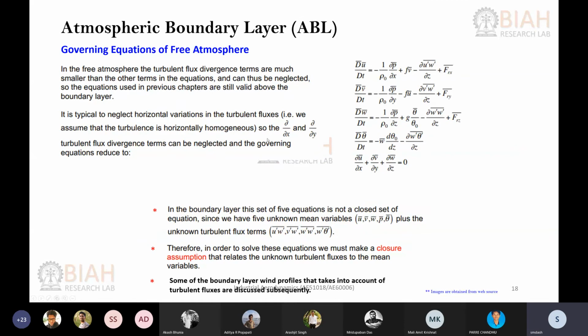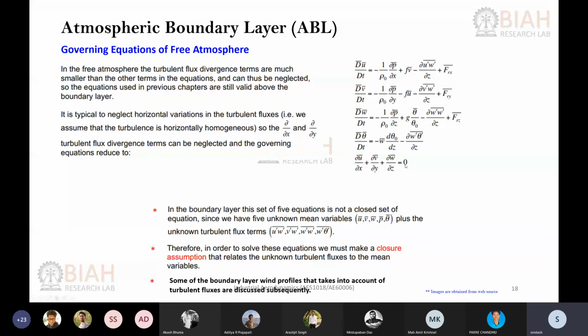Generally you can remove the XY variation. The Z variation you still retain because you are moving vertically, so the vertical fluctuation is still of higher order in magnitude compared to the XY fluctuation. So the derivative terms in X and Y you can remove, and just retain the Z derivative terms. The final form of the equation in the free atmosphere will look like this.